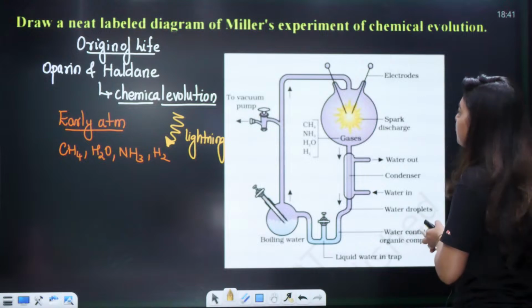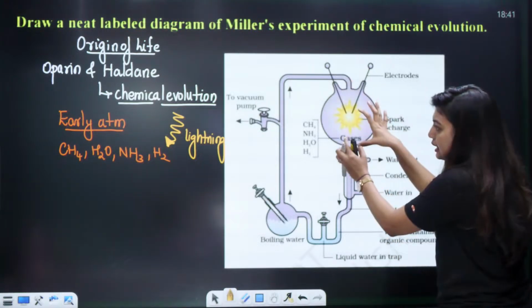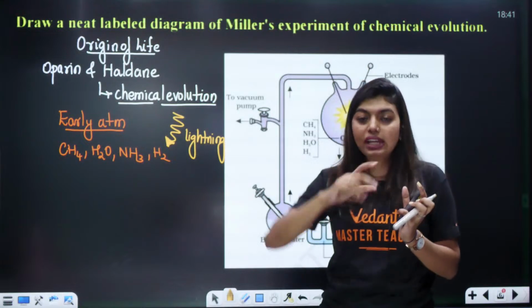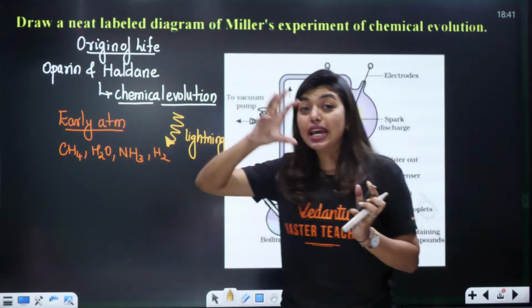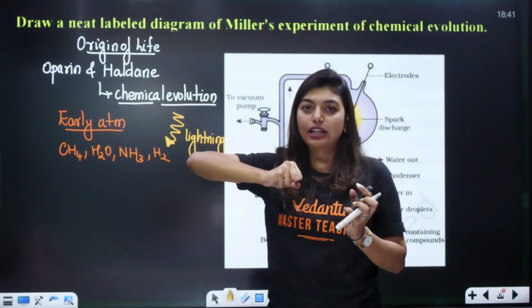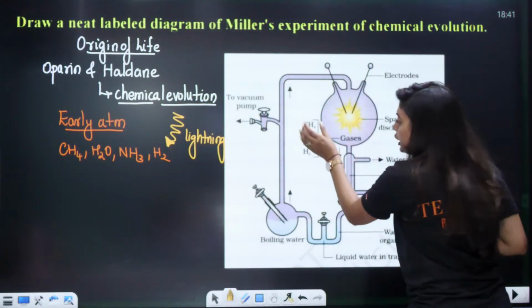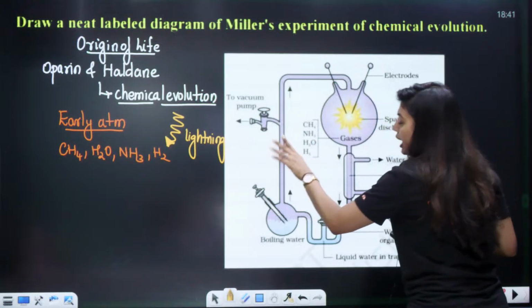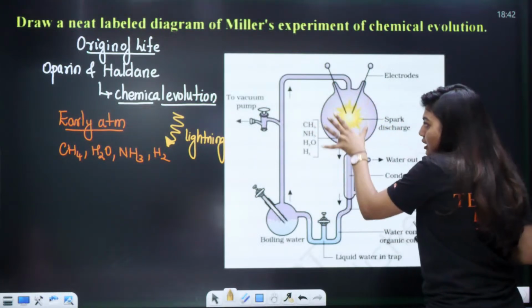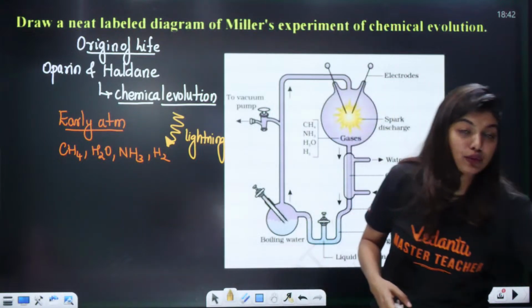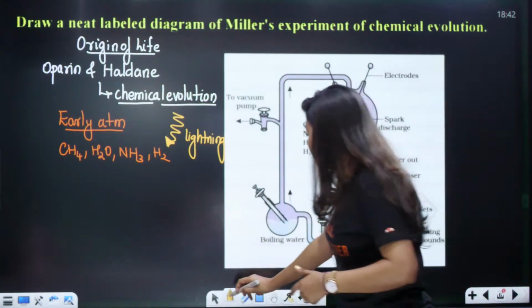Very nice. So look here, this is the flask. Inside this flask, he recreated the same atmosphere that was there in early earth. He took these gases: CH4, NH3, H2, H2O. He took all this in the flask and gave artificial lightning, that means with the help of 2 electrodes at 800 degrees Celsius.